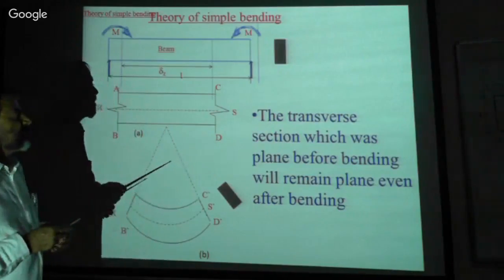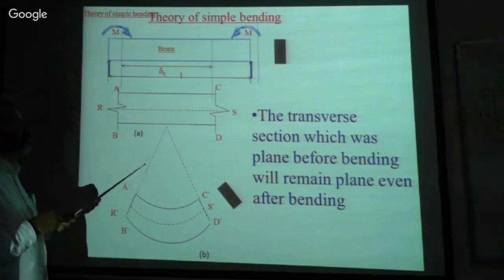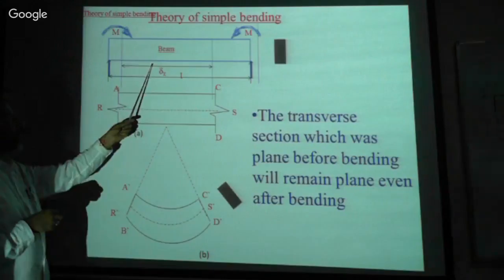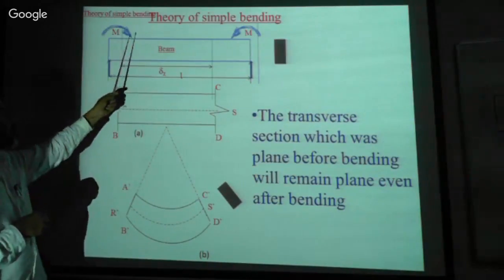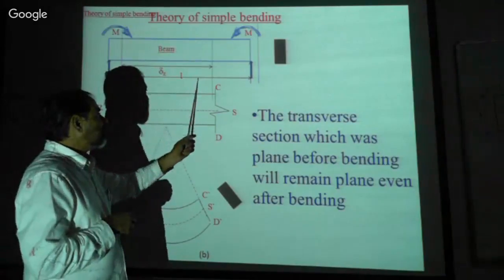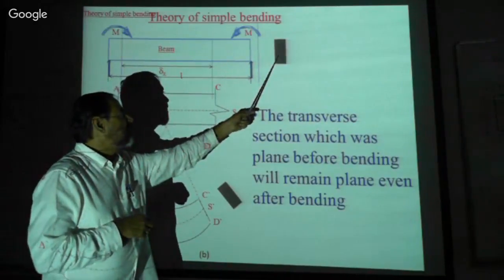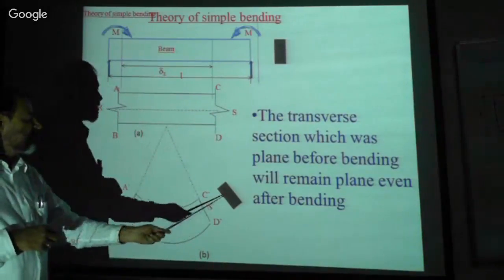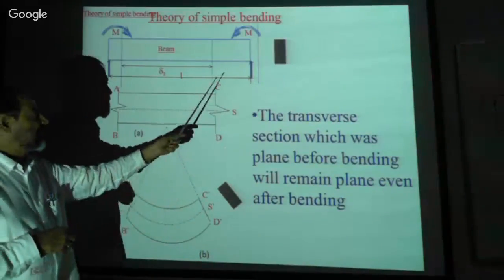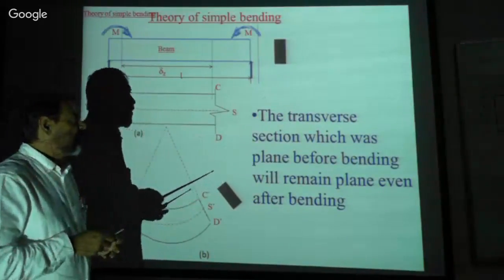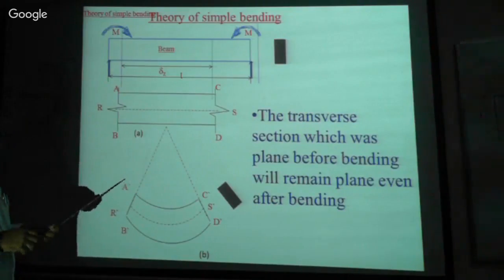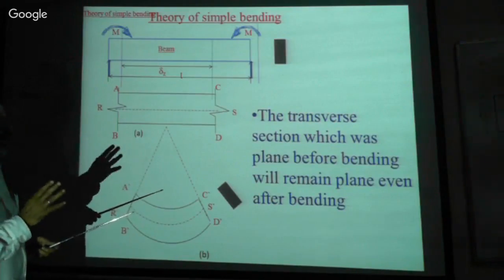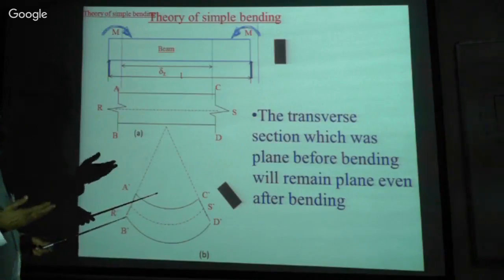A transverse section which was plane before bending will remain plane even after bending, isn't it? The cross section, after bending, again remains plane. These are the assumptions we have made in the theory of simple bending. One should understand clearly about this concept.